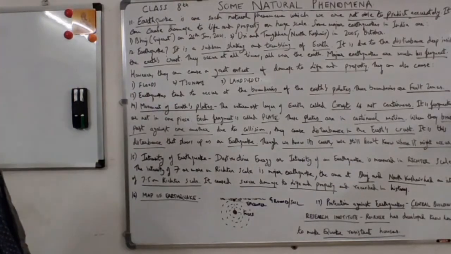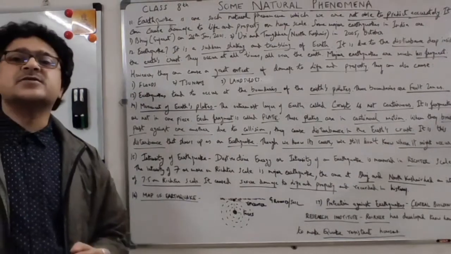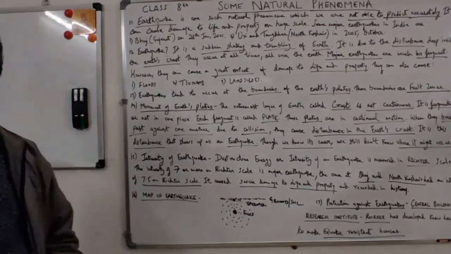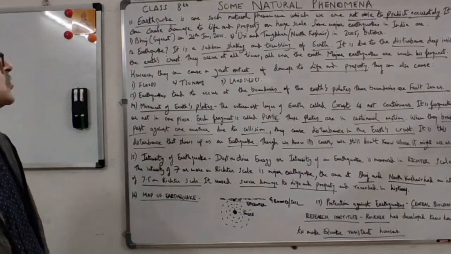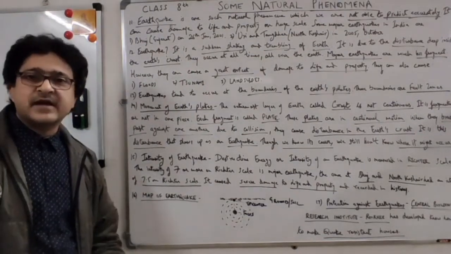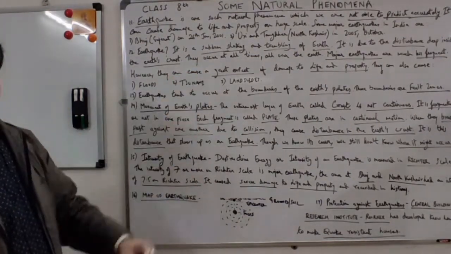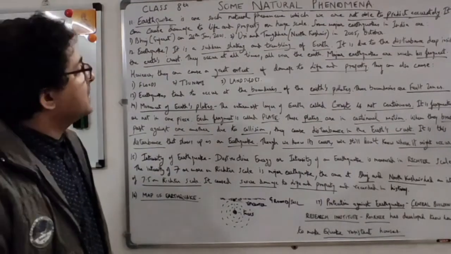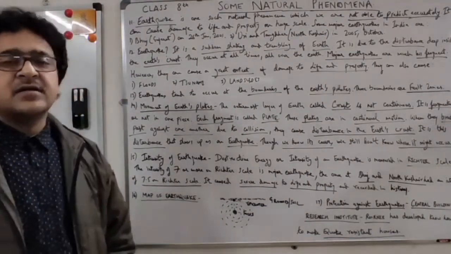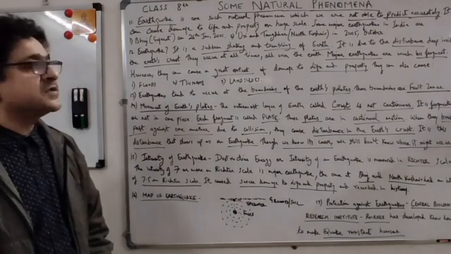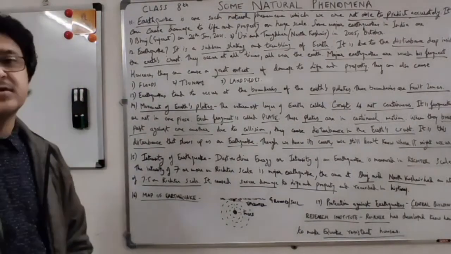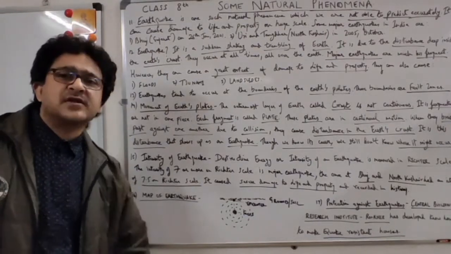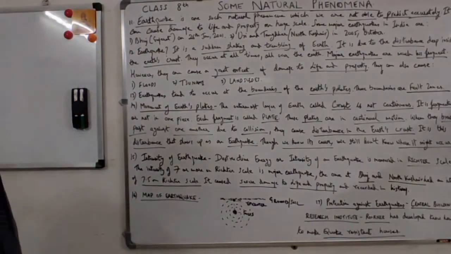Some major earthquakes in India: there are two major earthquakes in India which happened in the past. One is in Bhuj, Gujarat, on 26th January, Republic Day, in 2001, and the other is in Uri and Tangdhar, two places in North Kashmir, in October 2005. So this can be a short answer question.